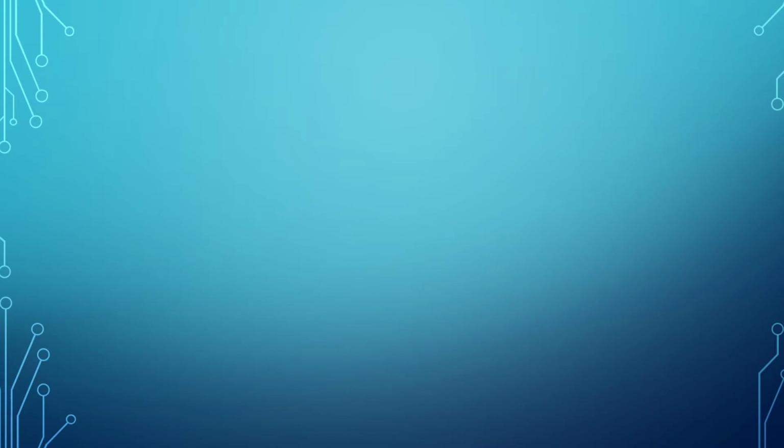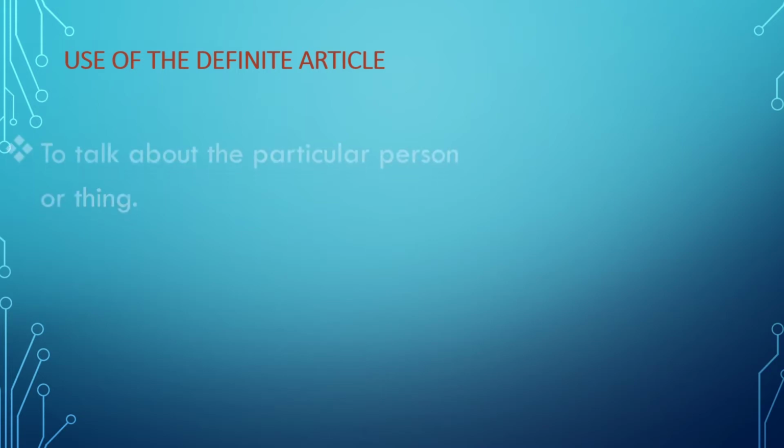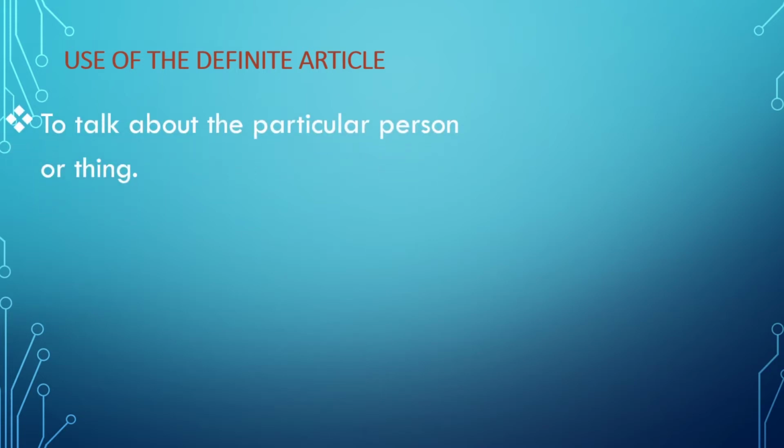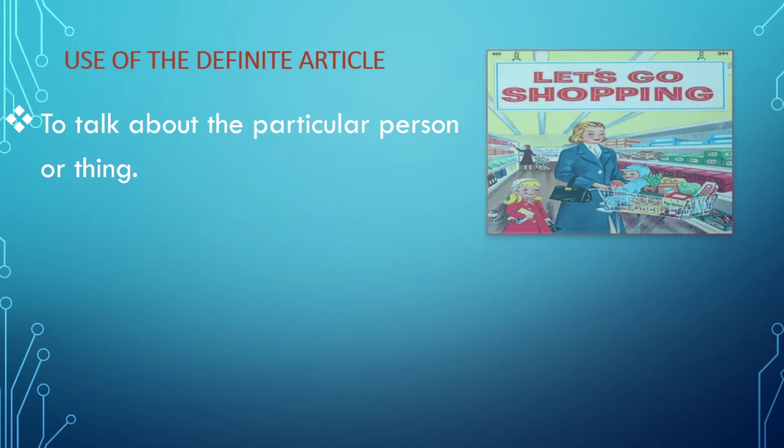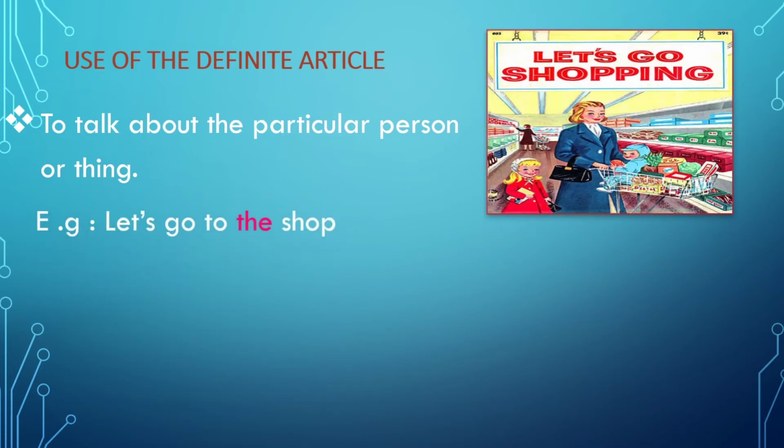Now let us see the use of the definite article. The definite article is used to talk about a particular person or thing. So when we say, let's go to the shop, we mean the shop which is near your home or that particular shop that you have in your mind.